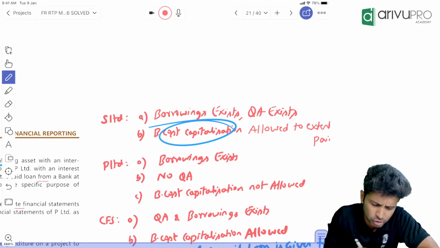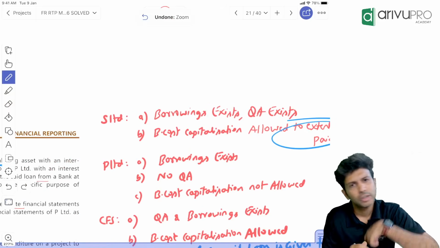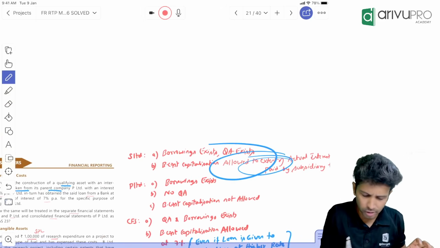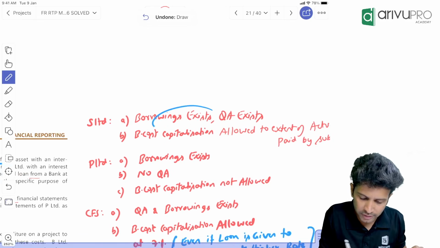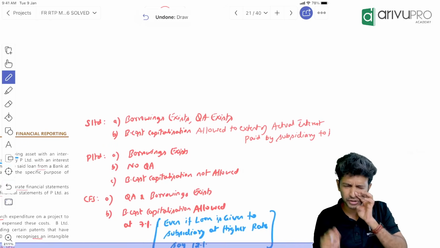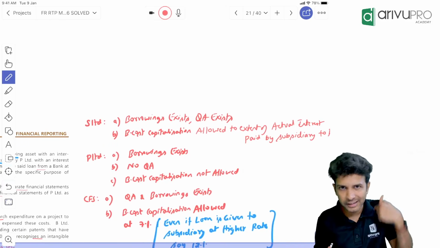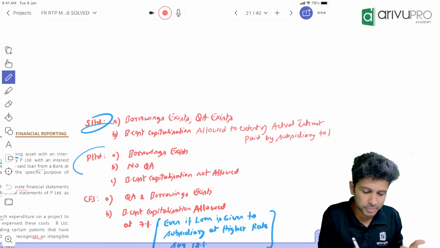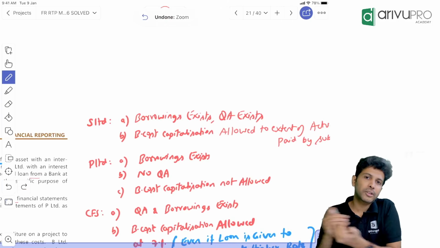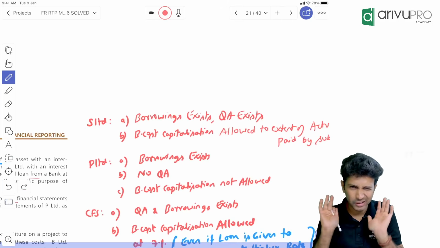So in subsidiary books, borrowing cost you can capitalize. However much interest the subsidiary is paying to the parent, that much you can capitalize, because both are there. Borrowing is there, right? And qualifying asset is also there. So borrowing cost is capitalized. Here you just need to tell in subsidiary, parent and CA: in SFS of subsidiary, SFS of parent and in CFS, is borrowing cost capitalization allowed or not? That's all. It's a theory question.